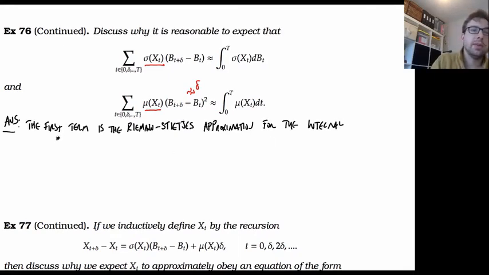In other words, if I wanted an integral of the following form, 0 to t, f of t dg of t, then I could approximate this by the sum.